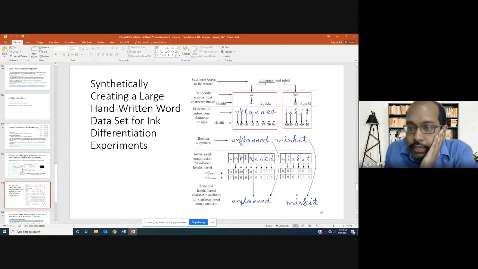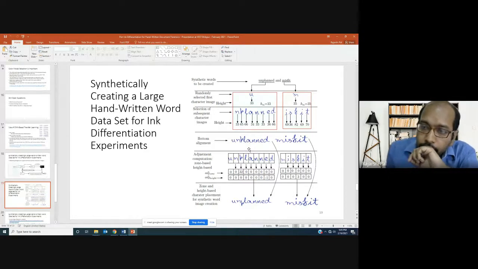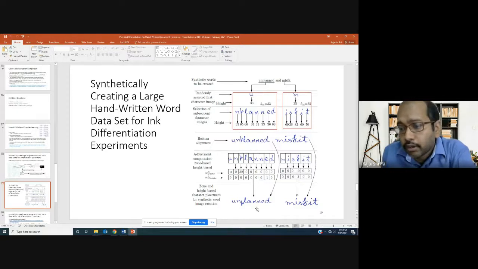P takes the middle zone and lower zone, L takes the upper zone and middle zone, and A only takes the middle zone. Based on that knowledge, we do zone-based adjustment, and as each character image is written independently, their heights may also not be the same. So similar height-based adjustments are also done, and finally we get a synthetically generated handwritten word like this.